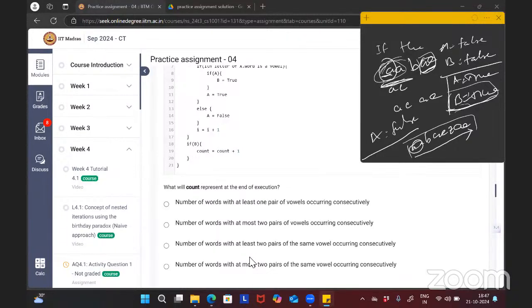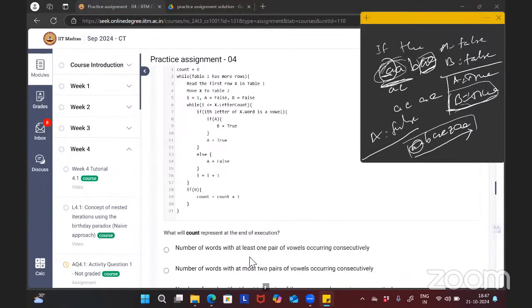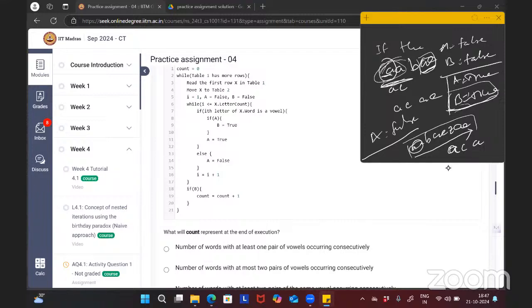I am saying that suppose there is a sequence of three vowels instead of a pair. Suppose A comes, C comes, then again A comes. Then what will happen? It's ACA, and here no two vowels are occurring consecutively. B won't become true at all in this case of word.